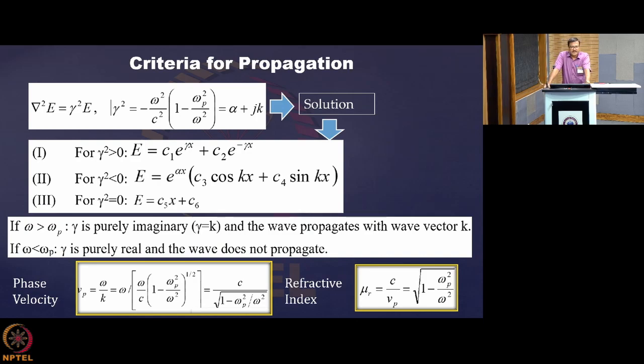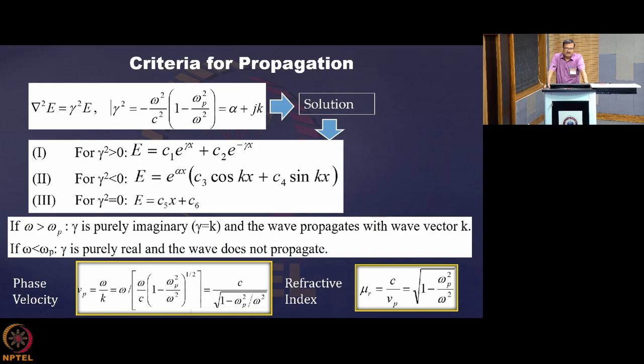Now if omega is greater than omega p, then gamma is pure imaginary. You see that gamma square is negative when omega is greater than omega p, so the right hand side is involving all squares and it is purely negative. So in that case, gamma becomes purely imaginary. So if omega is greater than omega p, gamma becomes purely imaginary, and the wave propagates with wave vector k.